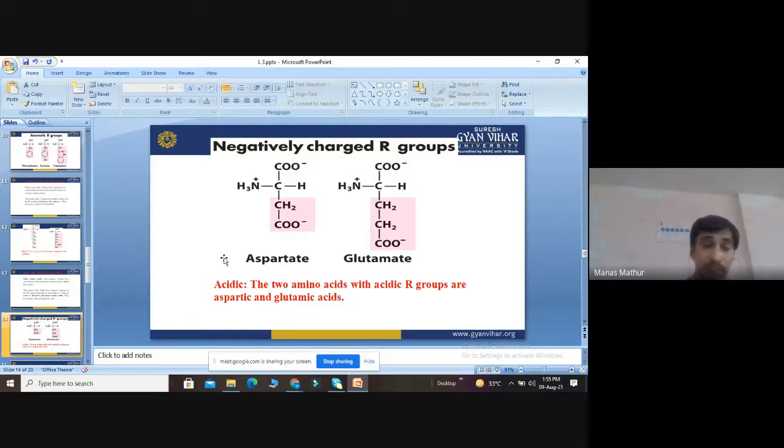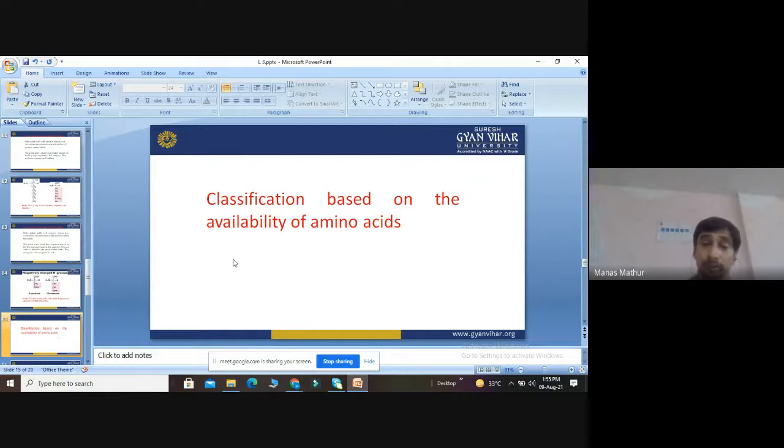So we can say that those amino acids with more negative charges are called negatively charged amino acids or acidic amino acids. These are mainly 2 examples of this kind of amino acid, aspartate and glutamate. Then this was the first criterion of classification of amino acids.